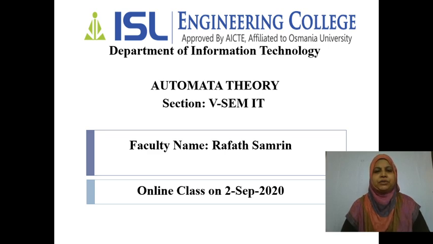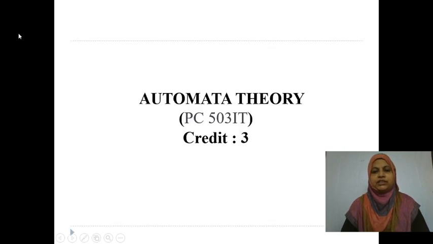In this semester, I am going to take the Automata Theory subject. Automata Theory is a very easy subject compared to other subjects, and it is also a scoring subject. You are going to get 3 to 4 questions in GATE from this subject. Your subject code is PC503IT, and you are going to get 3 credits. If you clear this subject, you will get 3 credits for it, right?